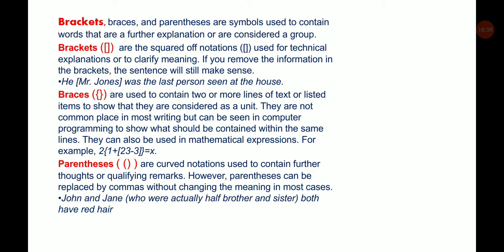You can say in this sentence, John and Jane both have red hair. But the parentheses tell more about John and Jane. What were they actually? They were half brother and sister. They both were having red hair. So here to use this, who were actually half brother and sister, we put parentheses.